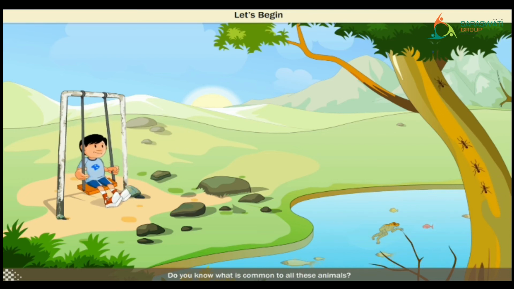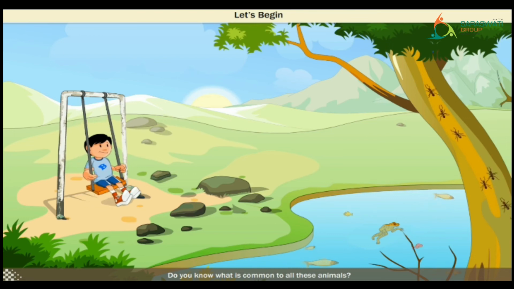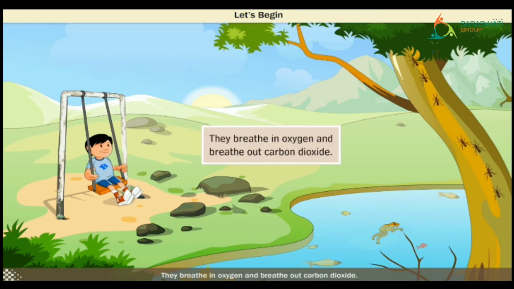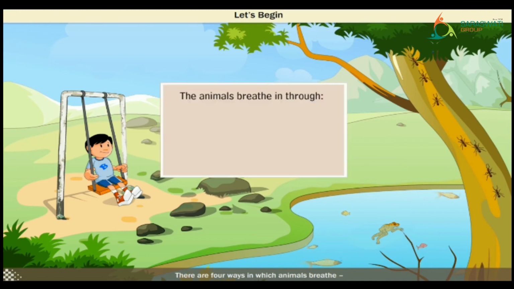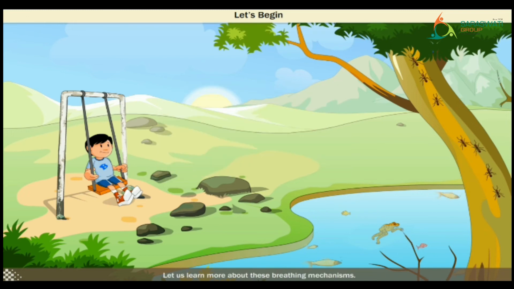Do you know what is common to all these animals? They breathe in oxygen and breathe out carbon dioxide. But each animal has its own way of breathing. There are 4 ways in which animals breathe: through lungs, gills, skin, and spiracles. Let us learn more about these breathing mechanisms.